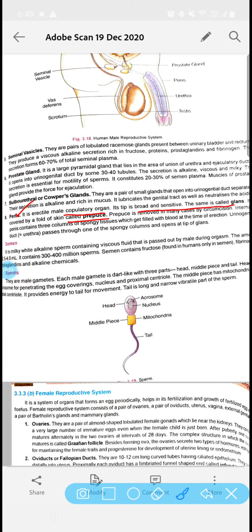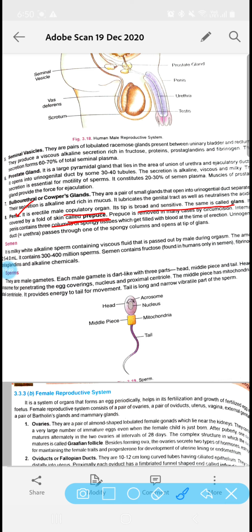This prepuce is removed in many cases. Clear? And the penis contains 3 columns of spongy tissue. Whenever there is the process of reproduction, it gets filled with blood and the penis becomes erect. Clear? So this is again about the male reproductive system.